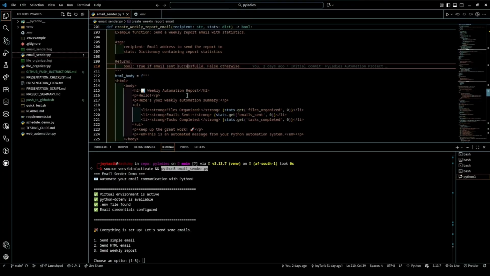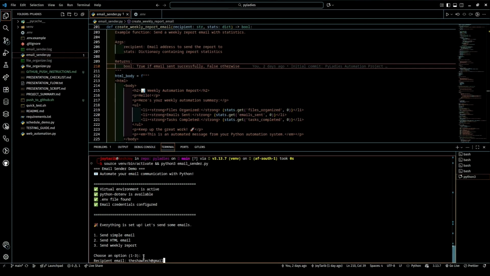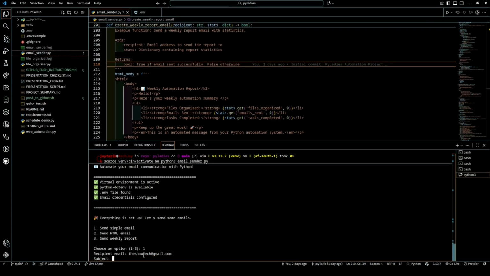After running your script, you can go ahead and choose option 1, which is to send a simple email. And then you get to input the recipient's email. I'm just going to go ahead and do that. All right, great. And then you get to enter the subject of the email you'd want to send. For this, I'm going to name it Python automation testing. And then you get to write your message as well.